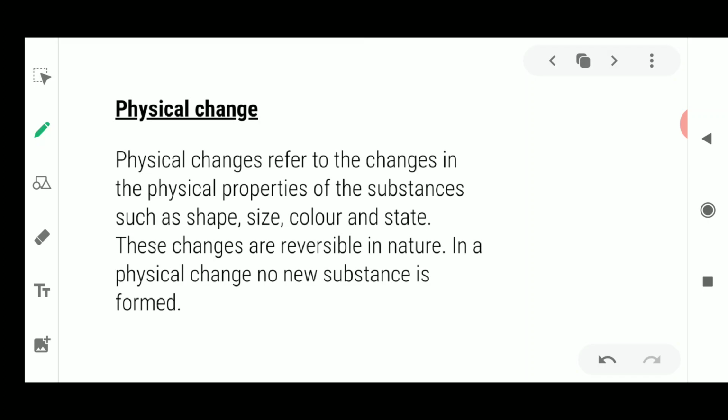Physical changes refer to the change in the physical properties such as shape, size, color and state. Now this concept lies upon the physical properties. So what is the meaning of the word physical properties? First let us understand that. I think yesterday also I had described this, but today again I will discuss what the word physical property means first, then only you will be able to understand much about physical changes.